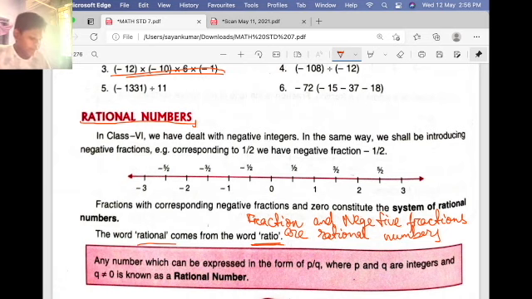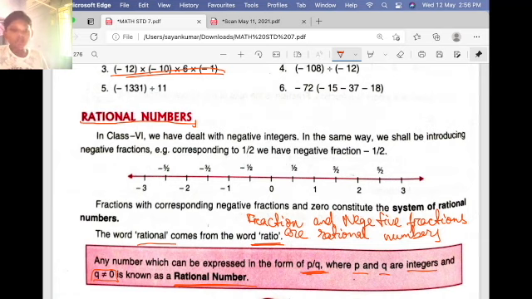Any number which can be expressed in the form p by q, where p and q are integers and q is not equal to 0, is known as a rational number. Any number that can be expressed as a fraction, negative or positive, p by q, where p and q are integers.